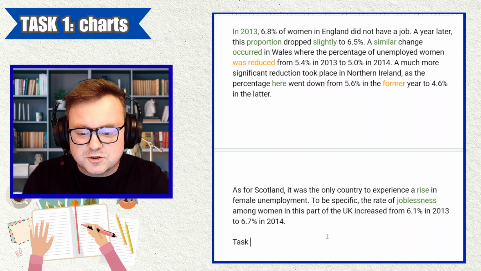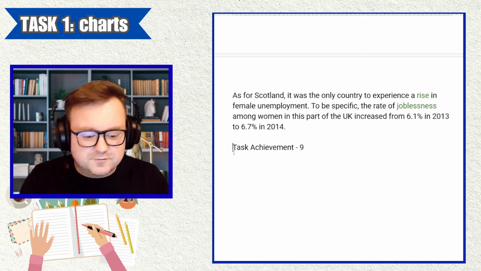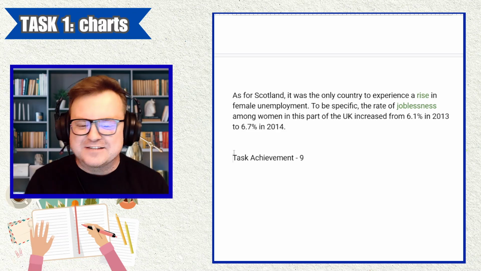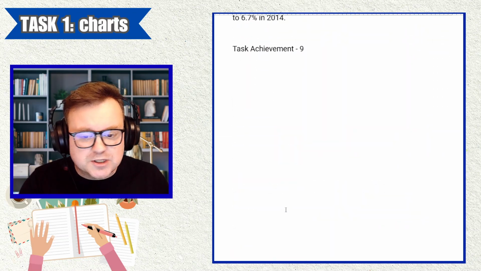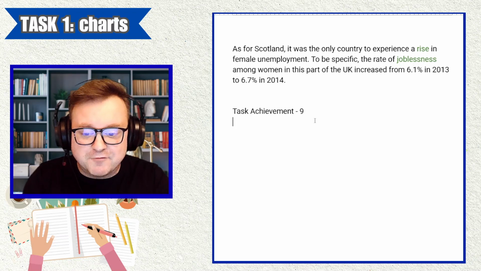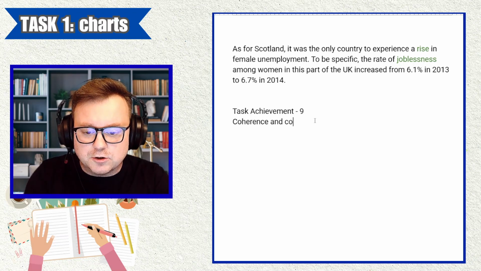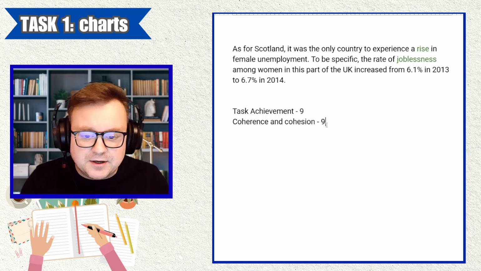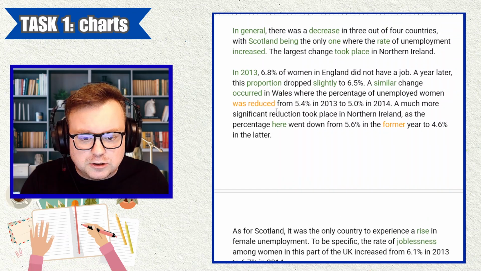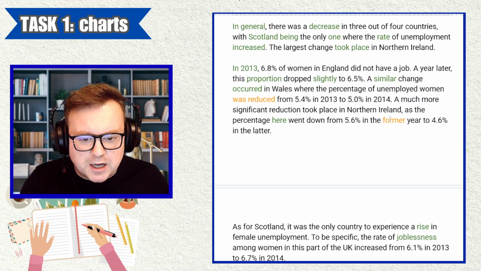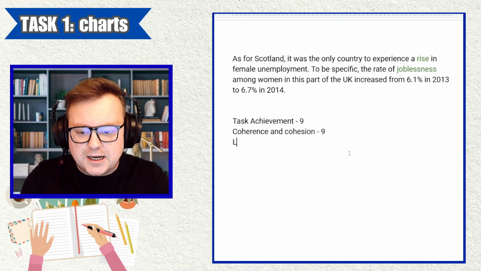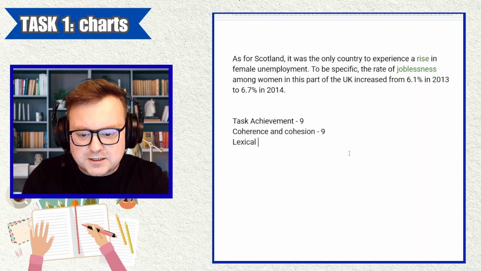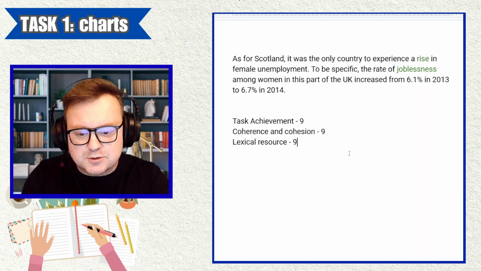So for me, task achievement, fully achieved. Putting that information from the picture into words, the candidate has done that, met everything required. Coherence and cohesion, for me, it is a band 9. Paragraph structure is logical, lots of nice reference words. Inside paragraphs, there's a flow. Wonderful, great. Lexical resource shows great flexibility. For me, it is worth a 9.